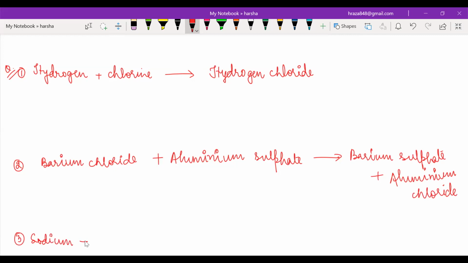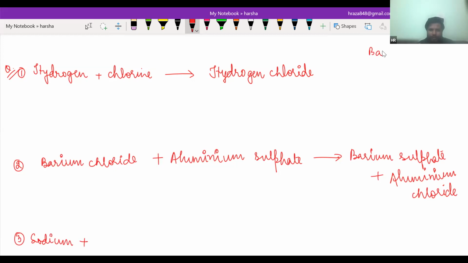Sir, what is barium? Barium is basically Ba, and it is a second group element. Just remember that it has a valency of 2. In writing a chemical formula, we need to know about the valency. Barium is Ba, a family of magnesium, so it has the same valency as magnesium.